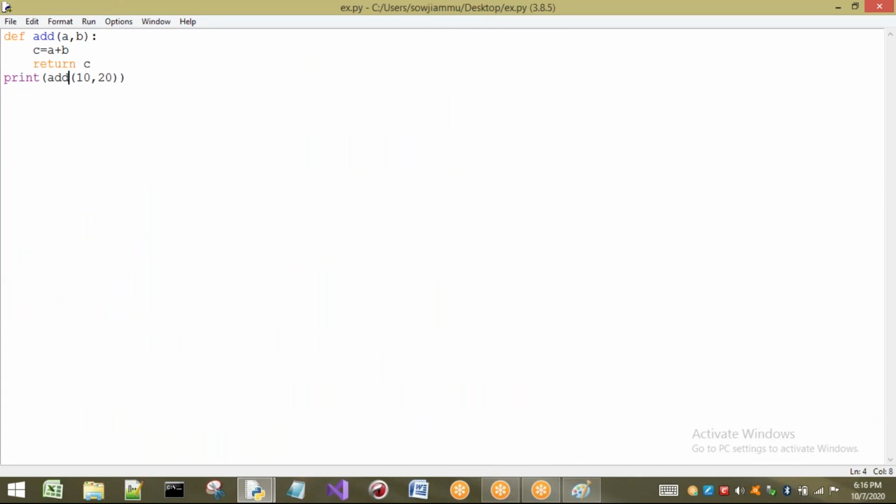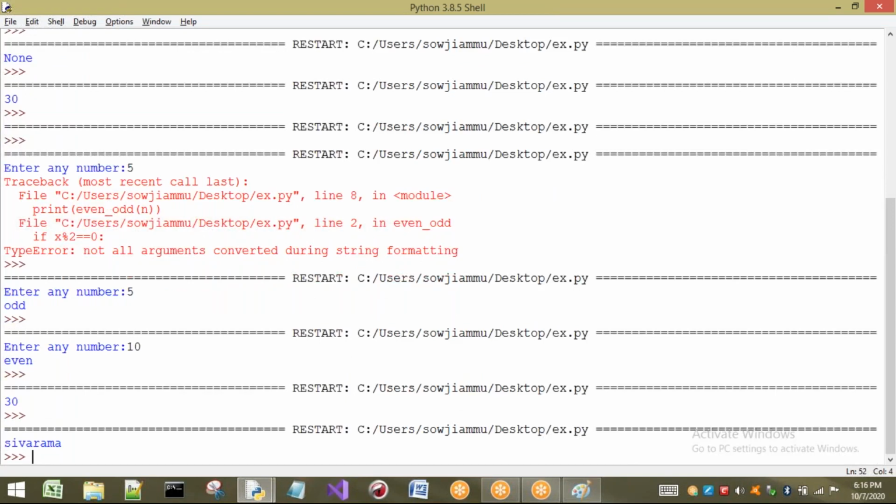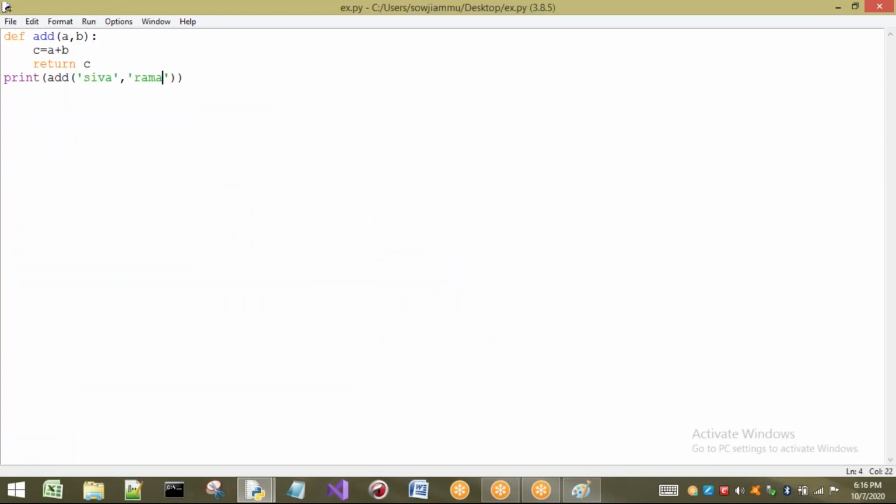Unfortunately, I don't know what to pass. I have just passed strings. Now what will be the result of this program? The program is going to return Shiva Rama. That means, in Java, C or C++, there is a concept of specifying the type here itself. In Java, C and C++, I would have to write some types, and based on these types I have to pass the data. But in our concept, is there any need of writing these data types here? No need.